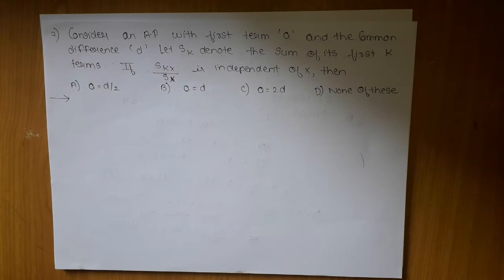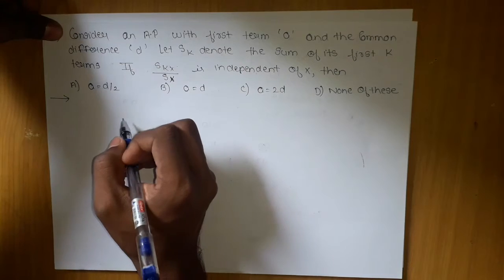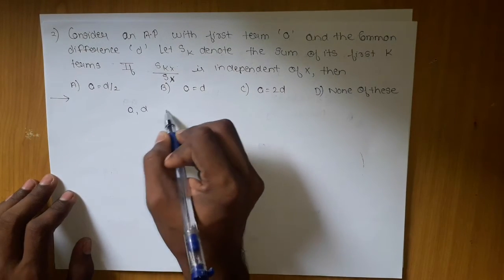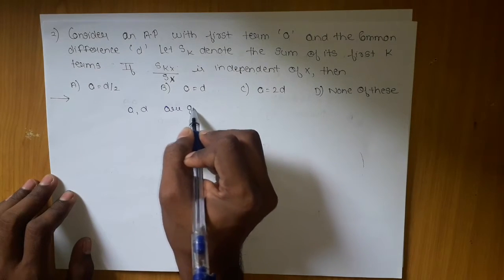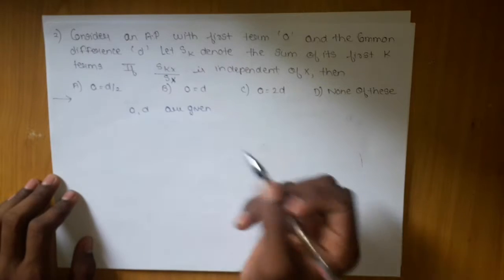And these questions, they repeat themselves. The concepts are continuously repeated. So in that session we did that type of question, and this question is similar to that, just numbers are changed. So all you have to do, first you have to do what? You have to just know A and D are given, right? In an AP, the first term A and the common difference D.